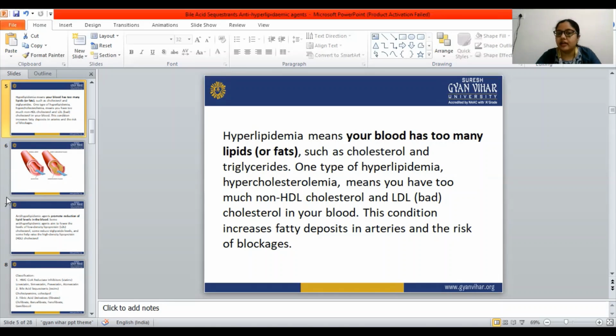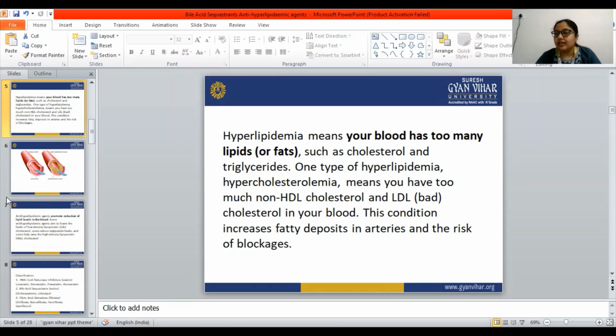Triglyceride is also a lipid, and it damages our arteries by forming plaque. So hyperlipidemia is a condition where the blood has too many fats or lipids. Examples of lipids and fats are cholesterol and triglyceride. Cholesterol is divided into HDL, LDL, and VLDL, in which HDL is the good cholesterol that improves our health and is needed by our body.